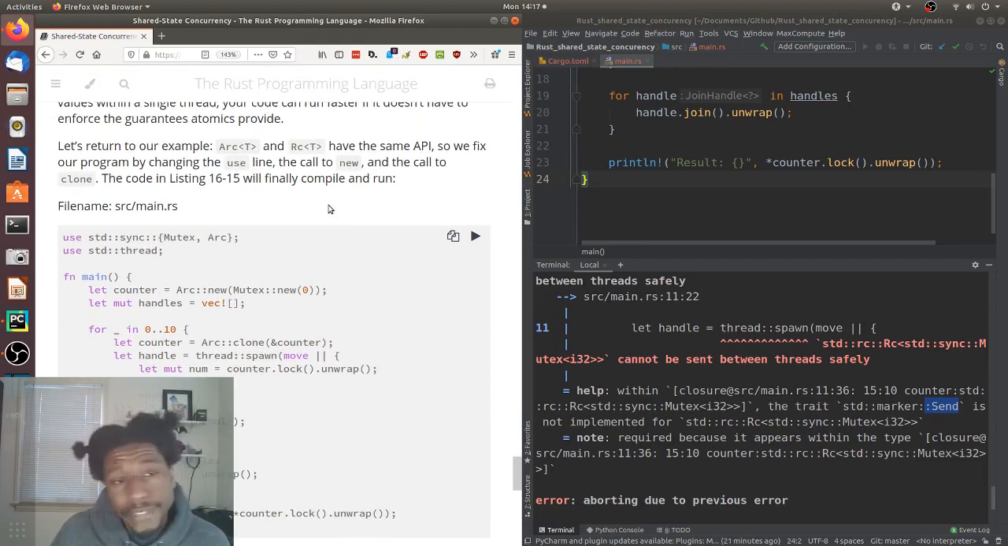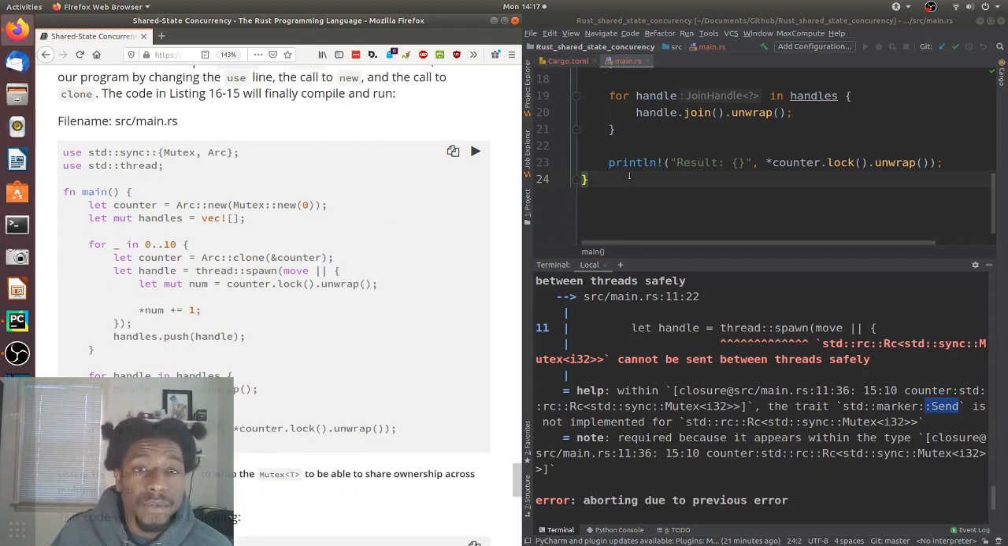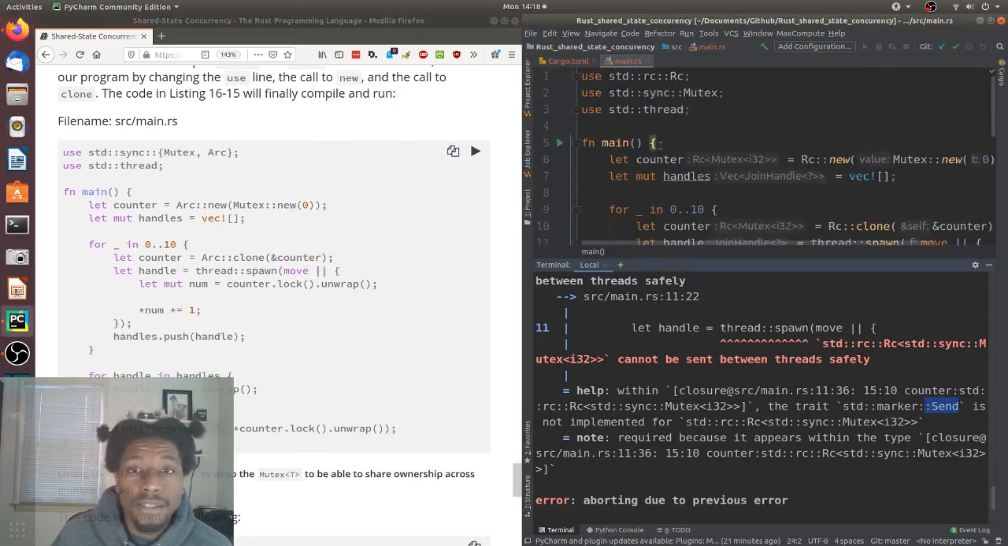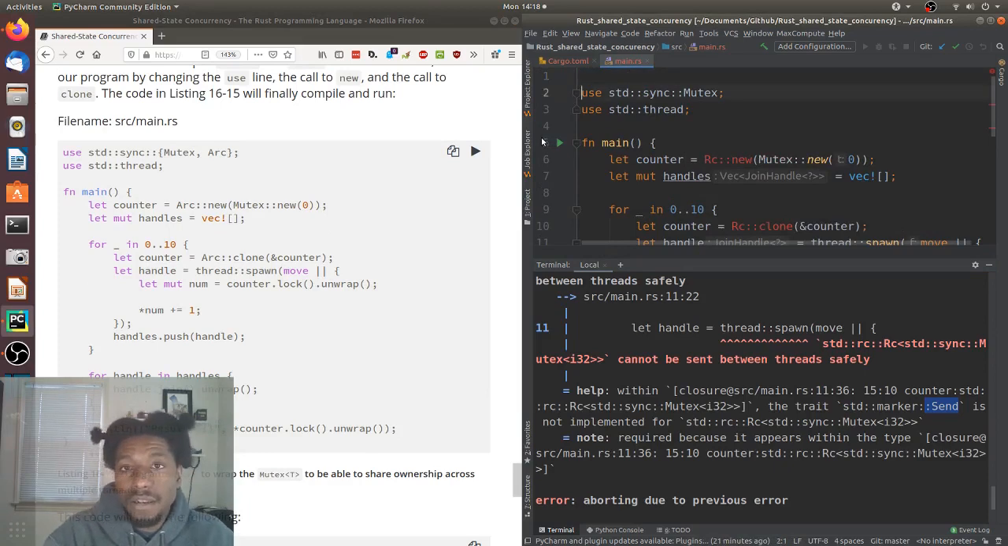Let's return to our example. Arc and RC have the same API, so we fix our program by changing the use line, the call to new, and the call to clone. The code in listing 16-15 will finally compile and run. And here we go. Oh yeah, got rid of an entire line.